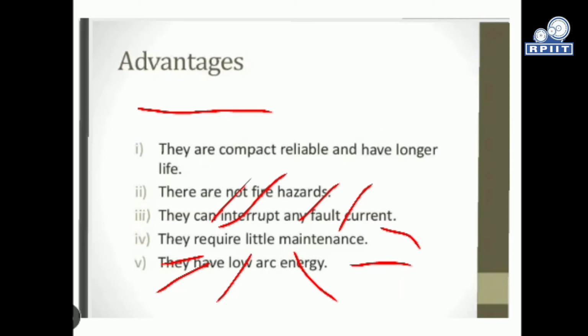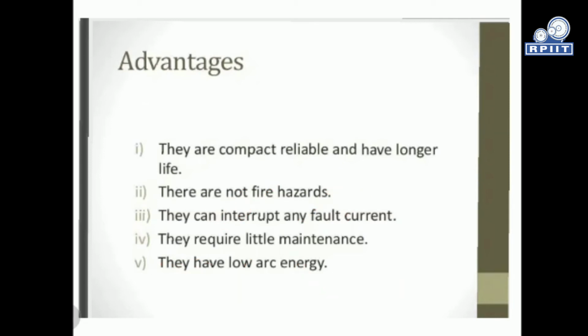The advantages of vacuum circuit breakers are that they are compact, reliable, and have a longer life. These are the main advantages in comparison to oil circuit breakers and air blast circuit breakers. They have a long lifespan and are very reliable in operation. There are no fire hazards, unlike in oil and air blast circuit breakers, where there is a maximum chance of fire hazard. And due to their dielectric strength, they can interrupt any kind of fault current.